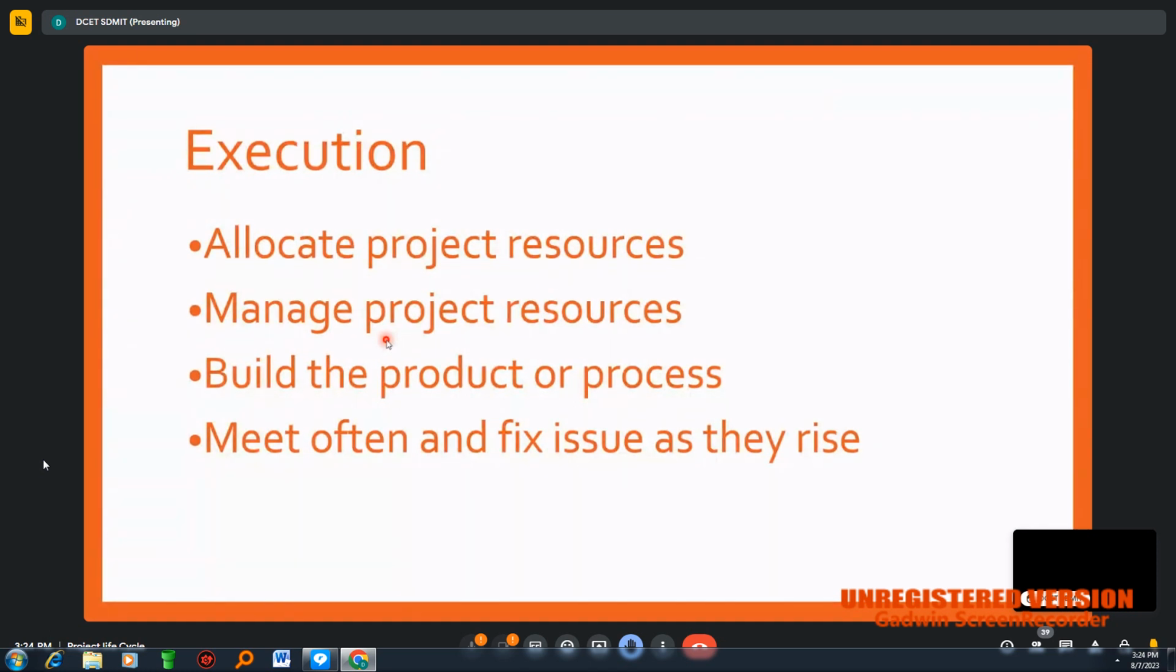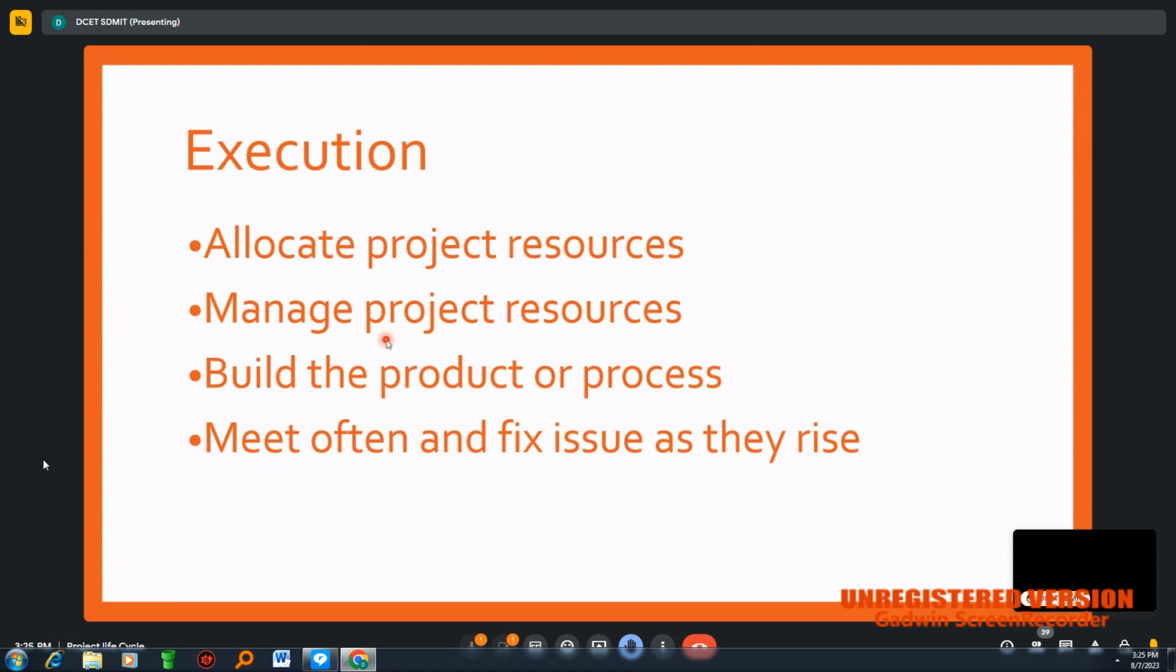And meet often and fix issues as they arise. Usually in any kind of industry, some issues will come and hinder the progress of a project. In the civil industries, there may be some random problems. Some accidents will take place when we are dealing with machineries, and we need to fix these issues as early as possible. That is also very important.